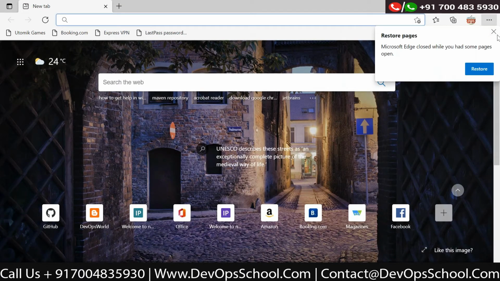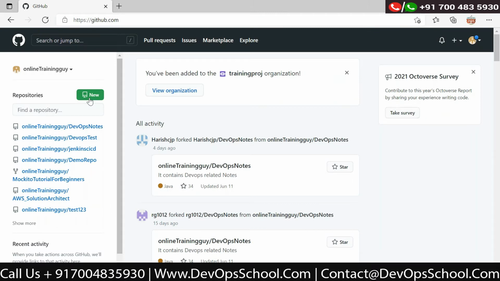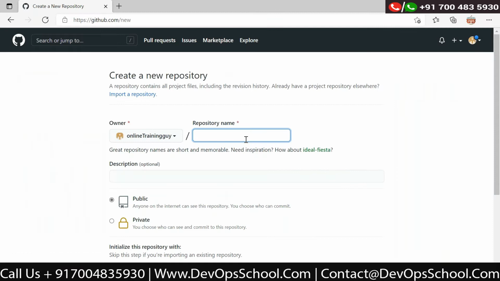So let me create a repository here, called test repository. I think I already have that one, so I will take DevOps.